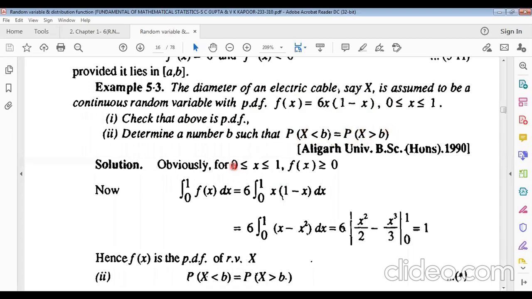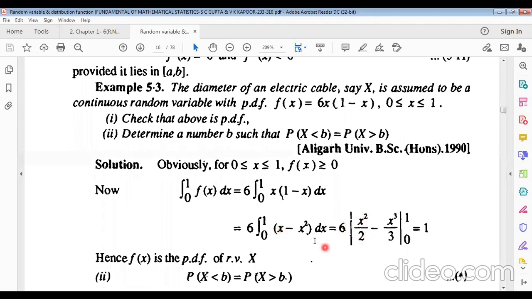Now, obviously, the closed interval given for x is 0 less or equal to x less or equal to 1, and f of x must be non-negative, remember it. For any probability density function, f of x must be non-negative. So taking the integration of f of x from 0 to 1, we put in the value of f of x. Now taking simple integration